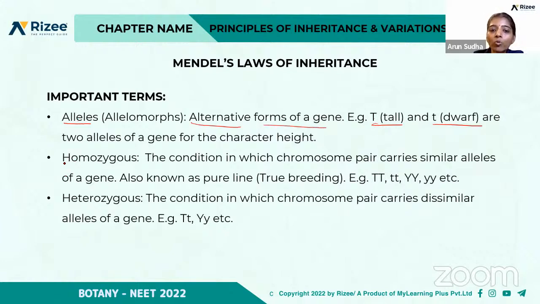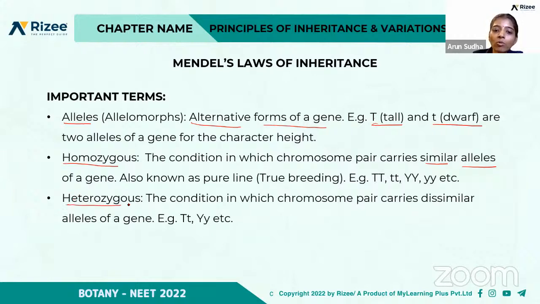And what do you mean by homozygous? The condition in which the chromosome pair carries similar alleles. If both are of the same type, it is called homozygous. So this is homozygous tall, this is homozygous dwarf, and this is for yellow, homozygous, and here it is the recessive character, right?